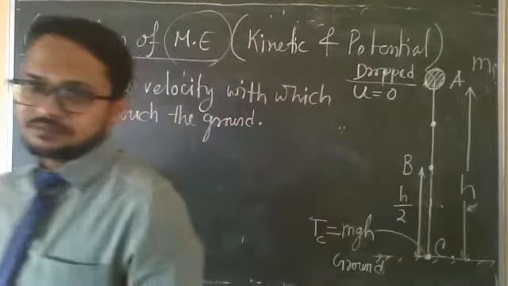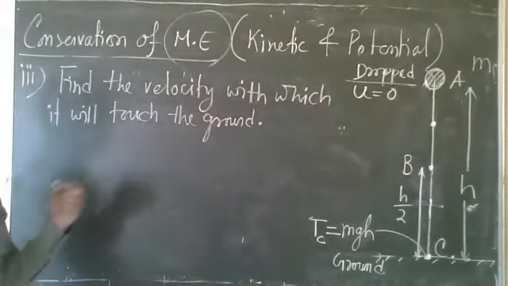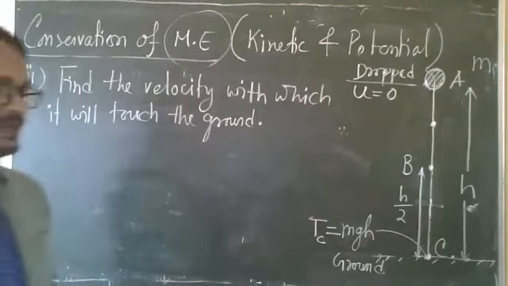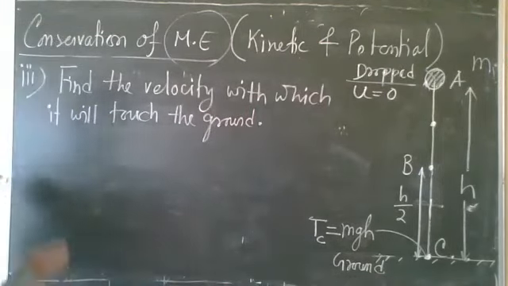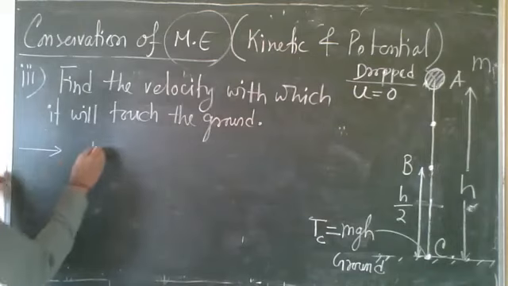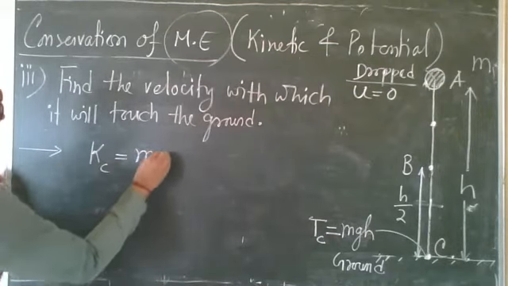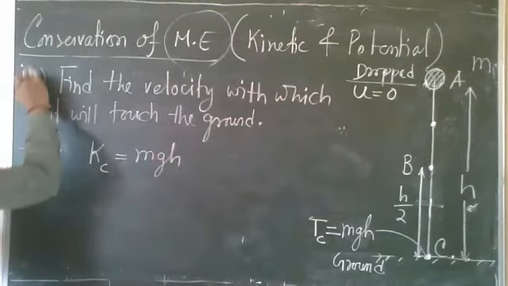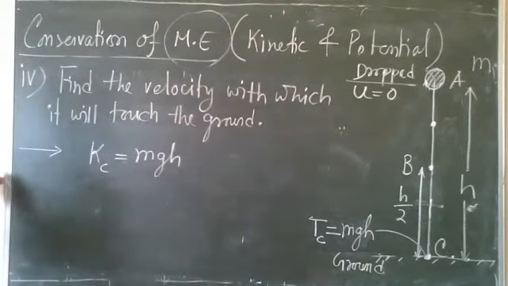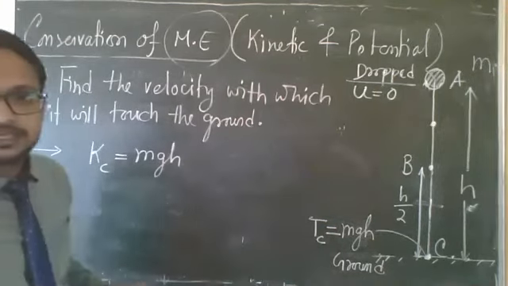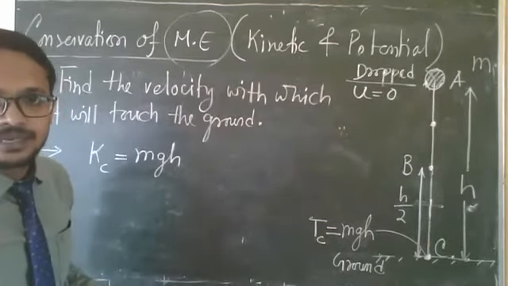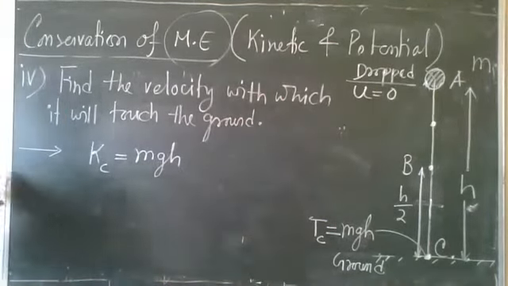How will you find? You know the kinetic energy at point C. What is kinetic energy at point C? At point C, kinetic energy was mgh. Just in question number 3, we have found that kinetic energy is mgh, right? Now, what is the formula of kinetic energy?